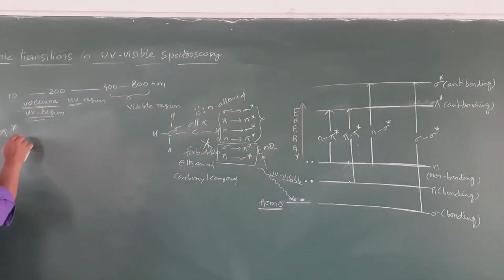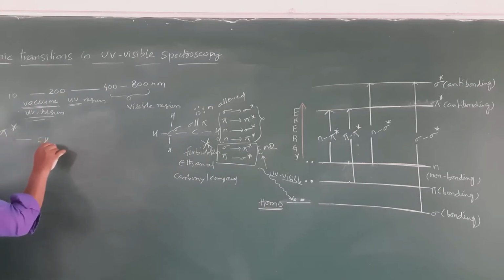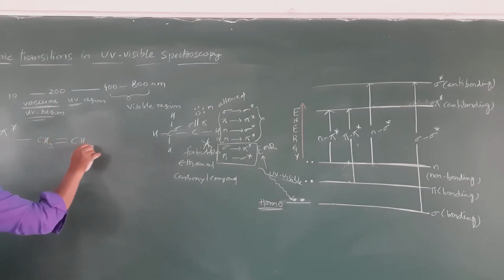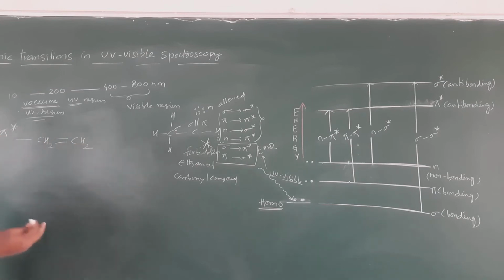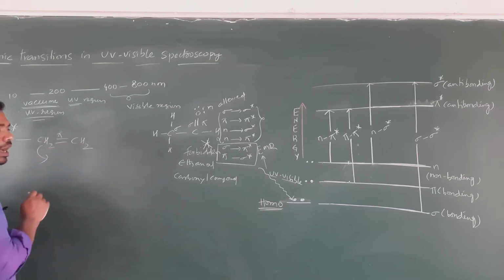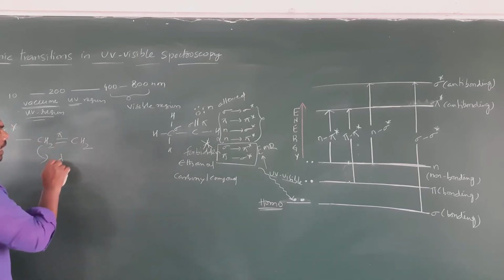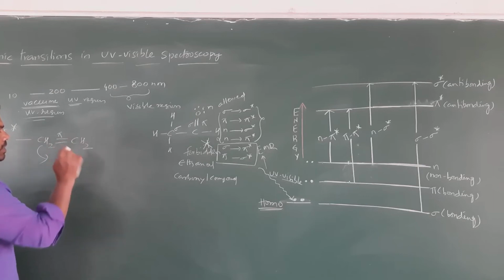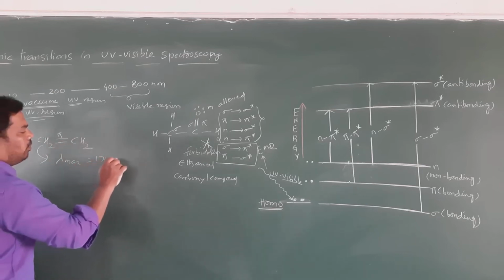Generally it occurs in molecules which contain a double bond, so here we have a pi bond. Pi to pi star transition is possible in alkenes, where the lambda maximum value is 174 nanometer.